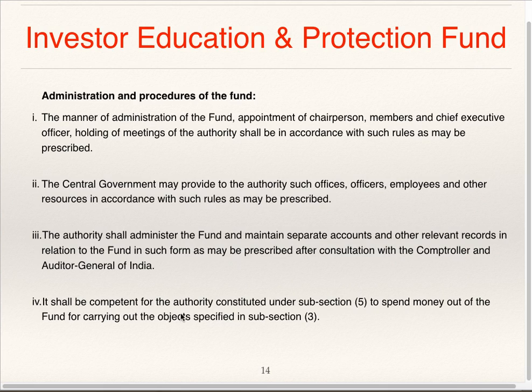It shall be competent for authority constituted under subsection 5 to spend money out of fund for carrying out the objects specified in subsection 3. So the money to be spent out of the fund only for carrying out the objects which are specified in subsection 3.